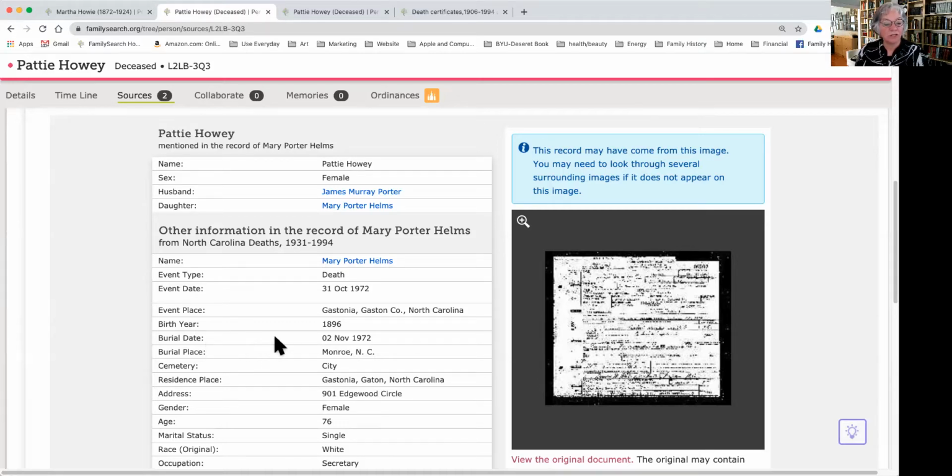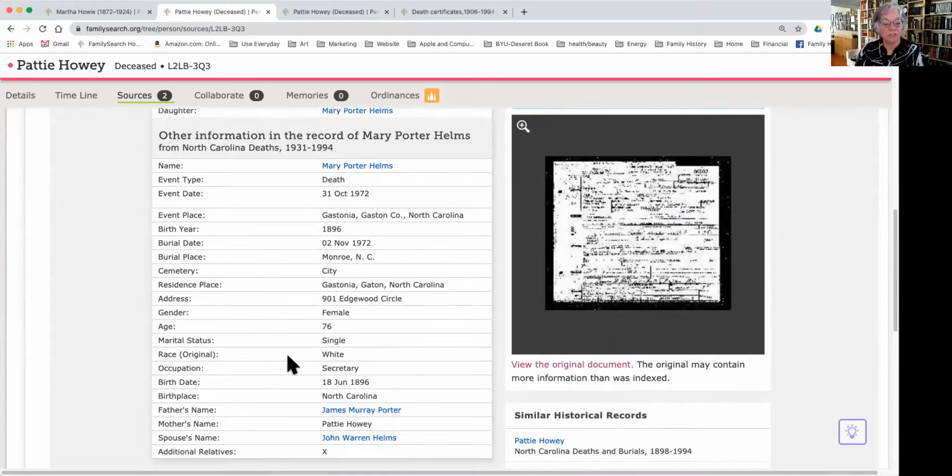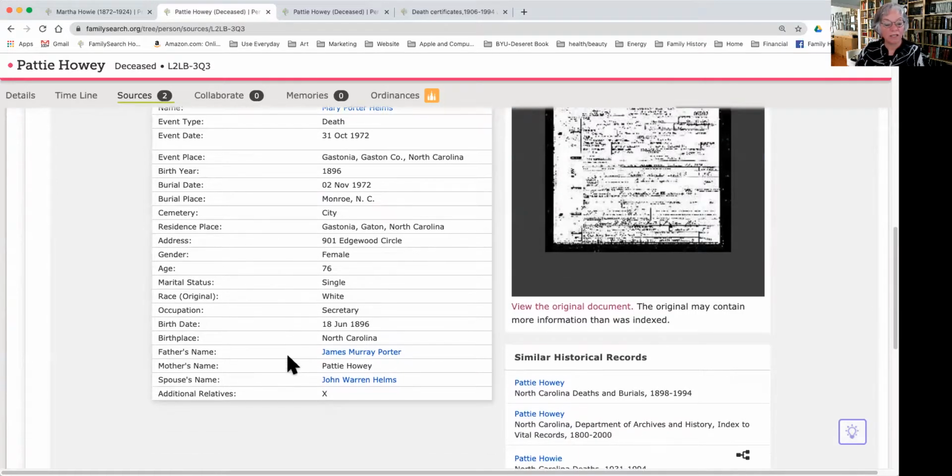Says that her birth year is 1896. Her burial date and place was in 1972 in North Carolina. She's 76. She's single. She used to be a secretary, and it also tells her spouse's name, who's John Warren Helms. So that gives us additional information about her daughter, who Mary's spouse was.